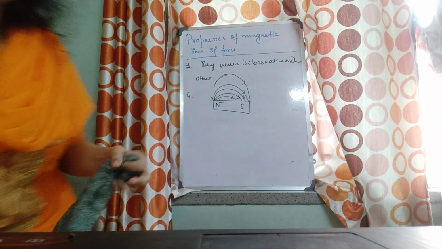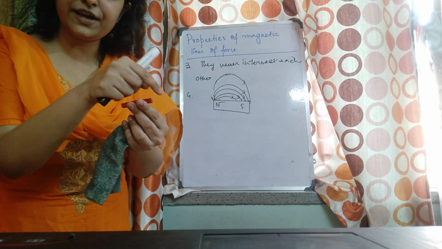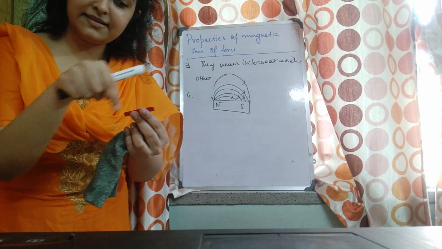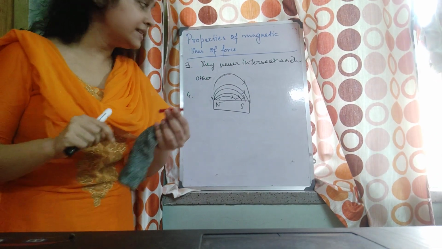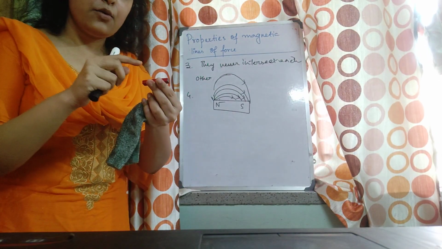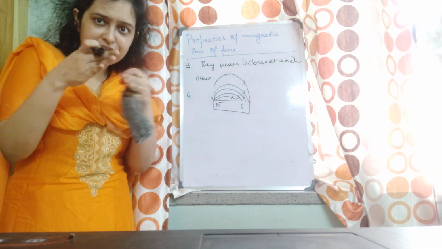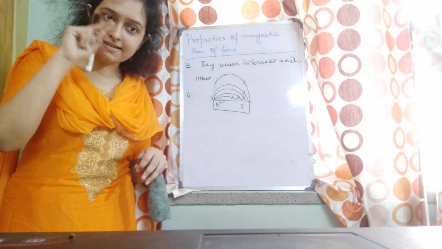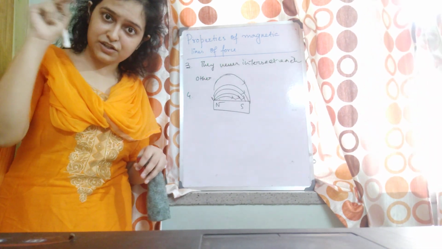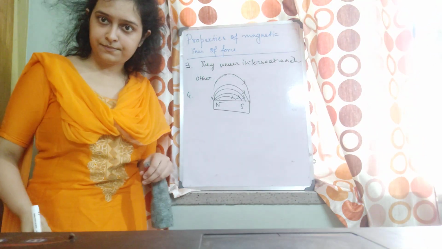If I have a magnet with me, the magnetic field is the area in which the magnet will exert the magnetic force. Densely populated lines means the lines are very closely spaced with each other, where the magnetic field is more.